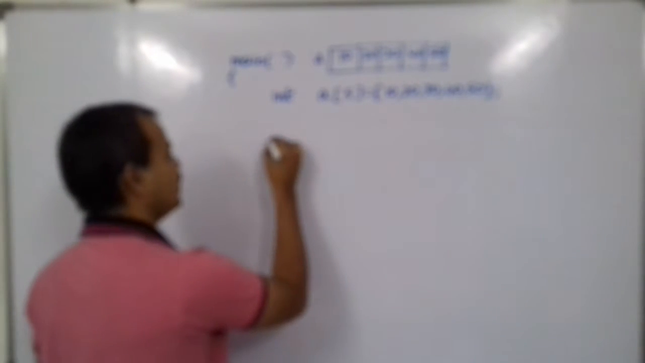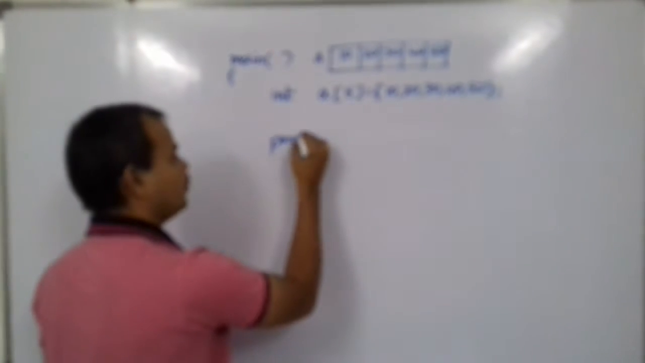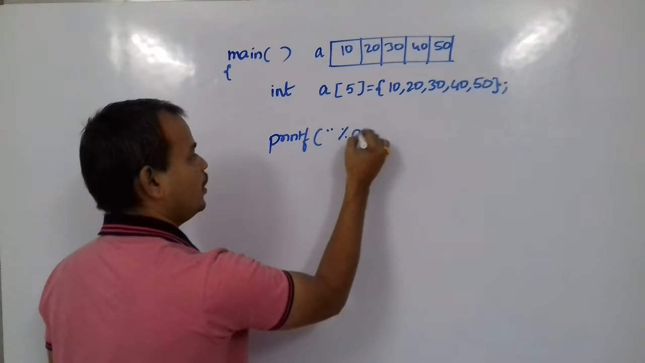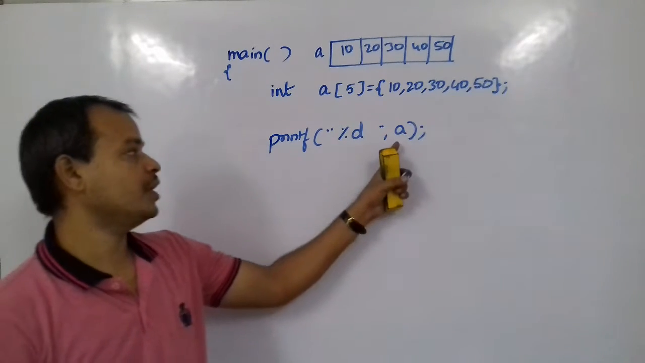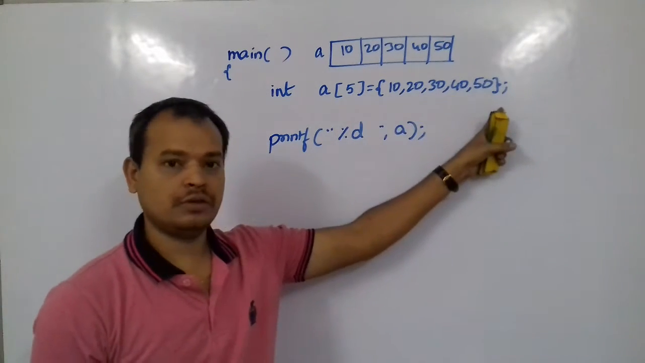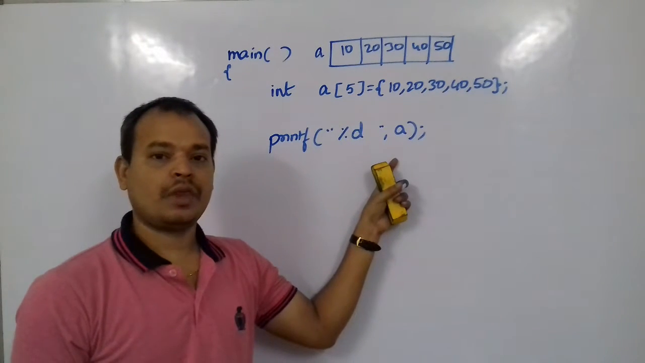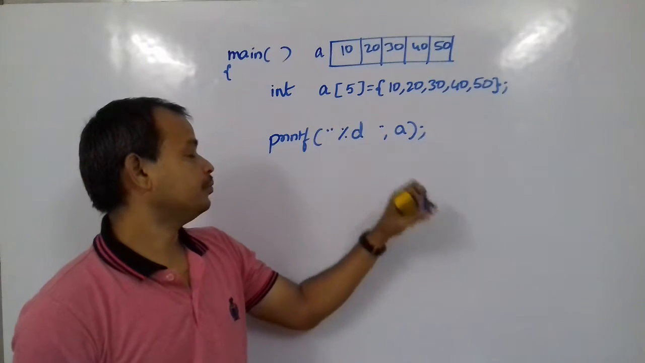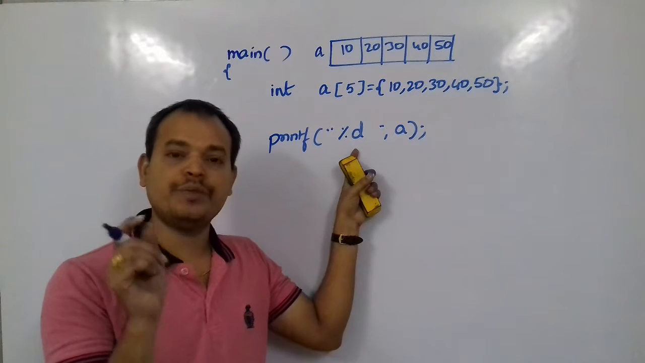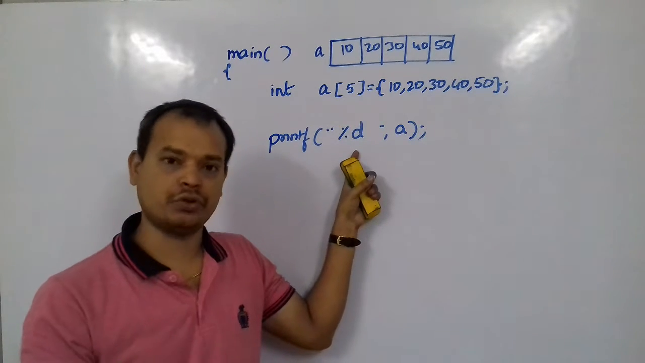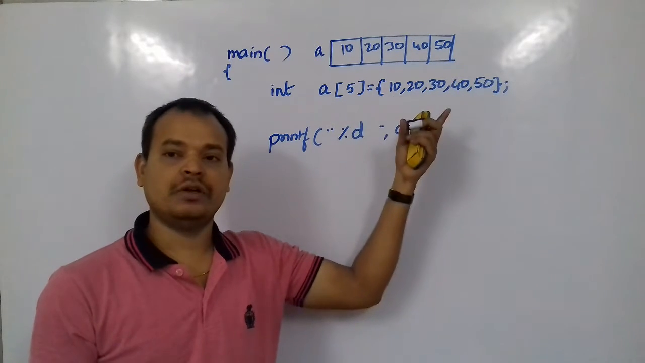Because these are integers, I can use %d in the printf. Suppose I try to print something like printf %d a. With this, what happens? Which value will be printed? All the values, first value, last value, which one? Here, you are giving only one %d symbol, which means only one value will be printed. That's for sure. And which value? Is it the first value, last value, or average, sum, which one?